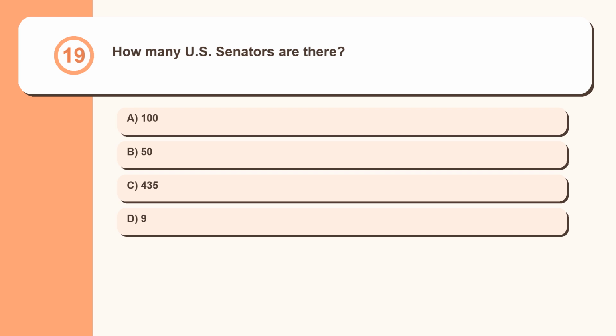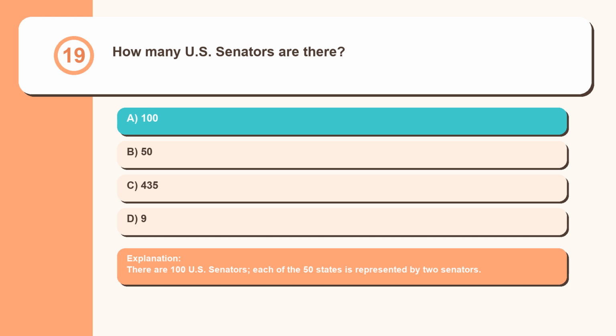Question 19. How many U.S. senators are there? 150, 435, 9. There are 100 U.S. senators. Each of the 50 states is represented by 2 senators.